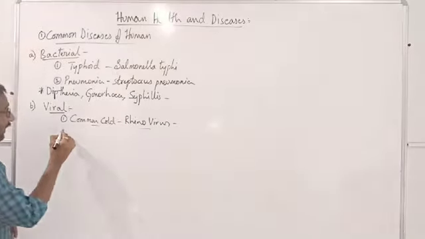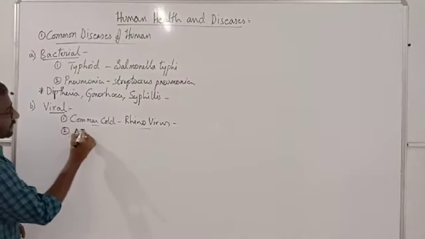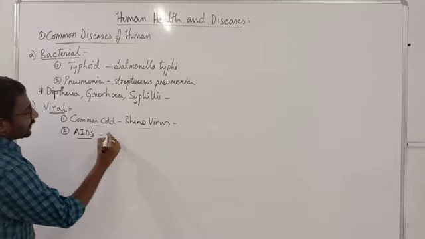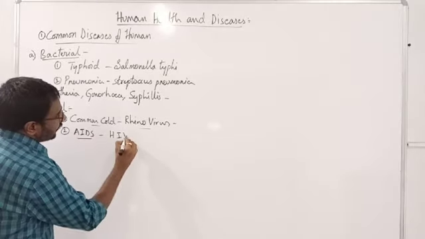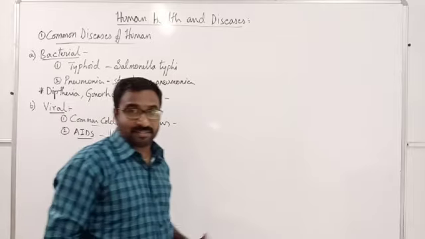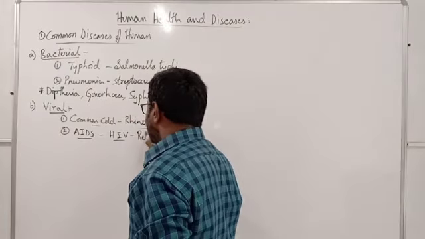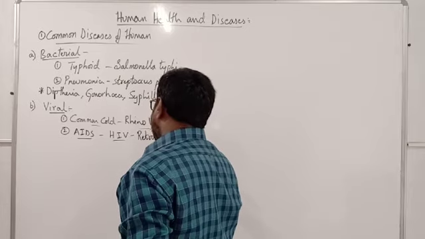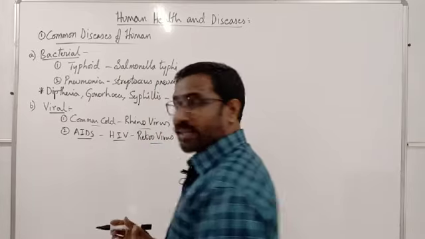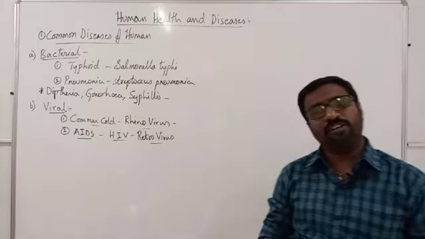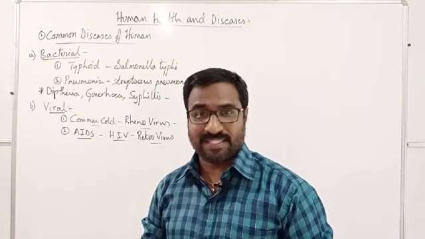The second important disease is AIDS. It is caused by the human immunodeficiency virus. You should know that it comes under an example of a retrovirus. Now you should know the meaning of the word retrovirus.